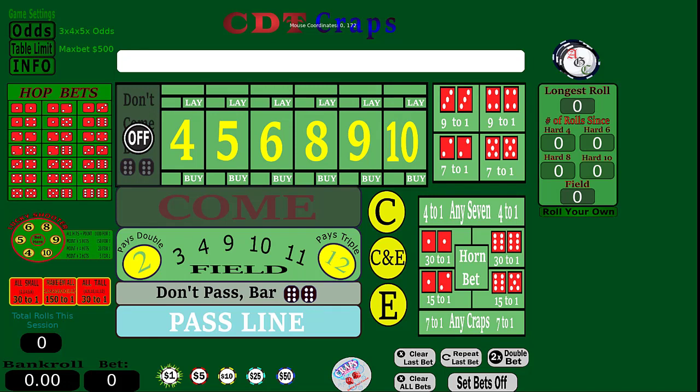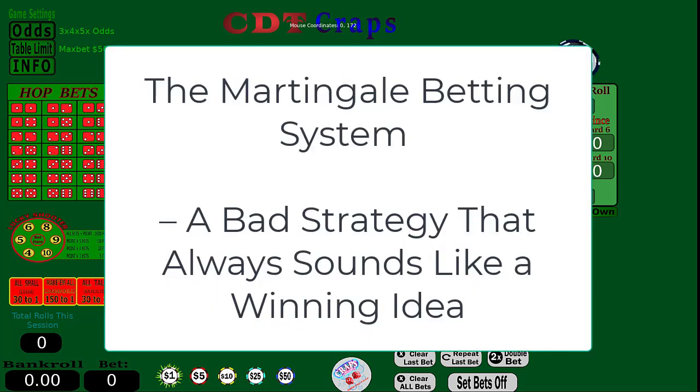It's like, hey, this 5 hadn't hit. I know it's going to hit. It doesn't have to. Again, I learned this the hard way playing the field back. It hadn't hit in like 10 rolls, so I started martingaling it. Well, it didn't hit for another 19 rolls, and I got killed. And that's how I learned about martingaling.